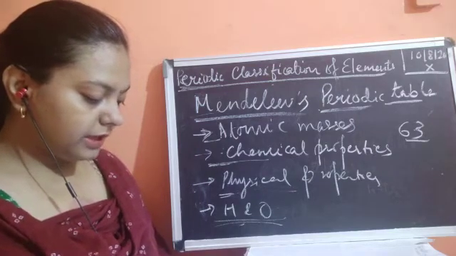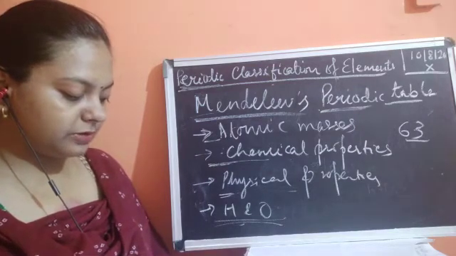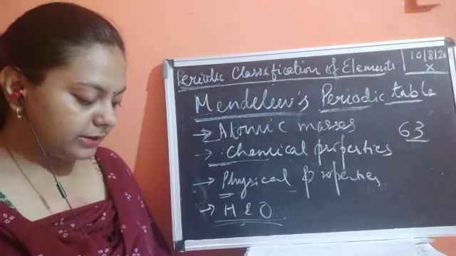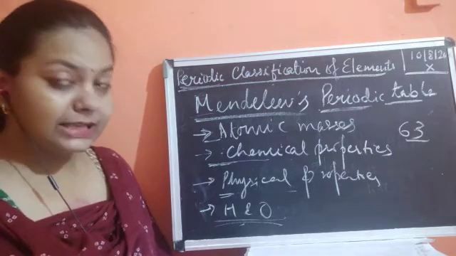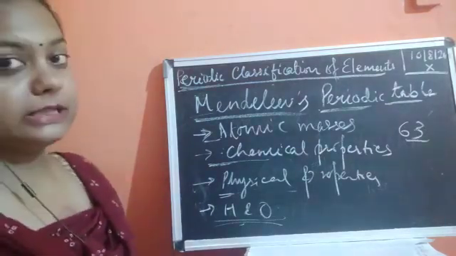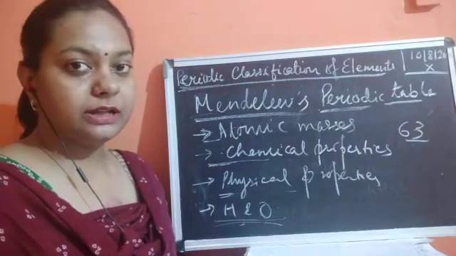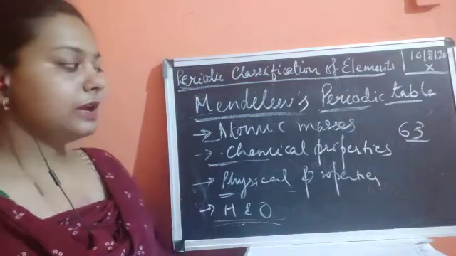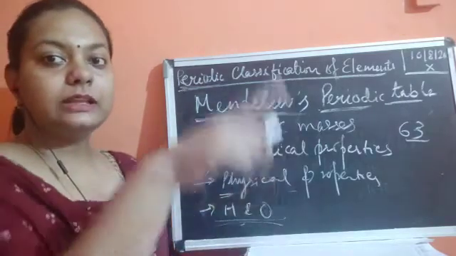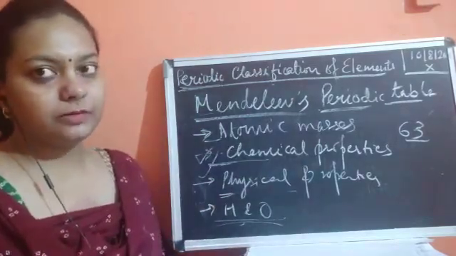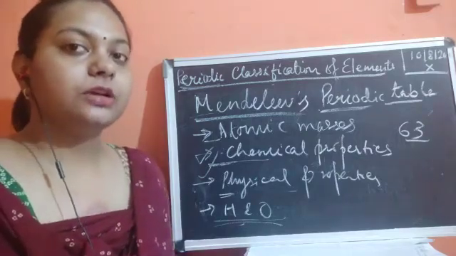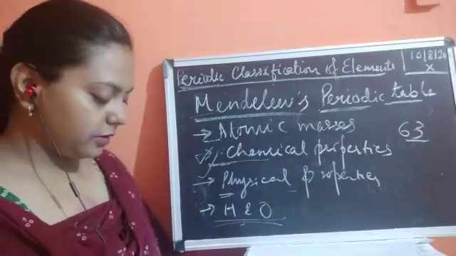Now he sorted out the elements with similar properties and pinned them together on the wall. He observed that most of the elements got placed in the periodic table arranged in the increasing order of their atomic masses. Firstly, he was not arranging the things on the basis of atomic masses. He just took the chemical properties and wrote them on a card. When he arranged the cards according to the chemical properties, they automatically got arranged in the increasing order of their atomic masses.